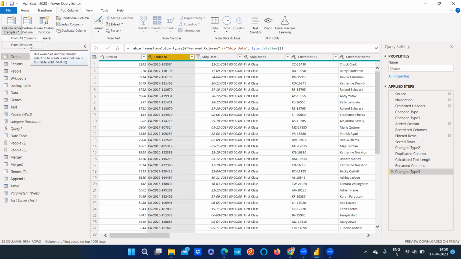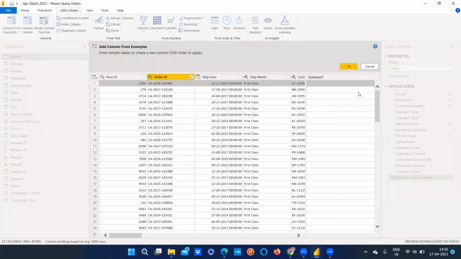Okay, suppose we are saying add column from selection. So now we have seen this scenario again. This is something repetitive. But how this column addition is useful, we will just see that. So again, I want to bring the CA out of this. I'll just type CA.